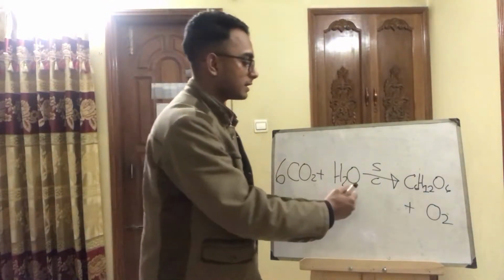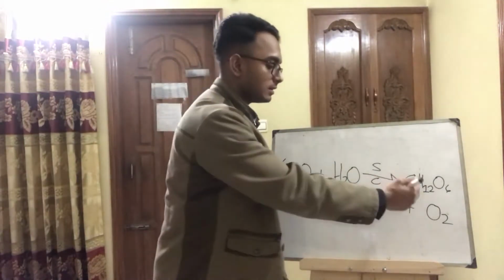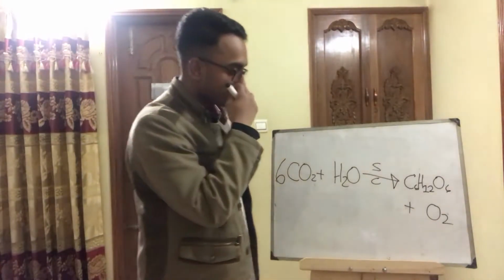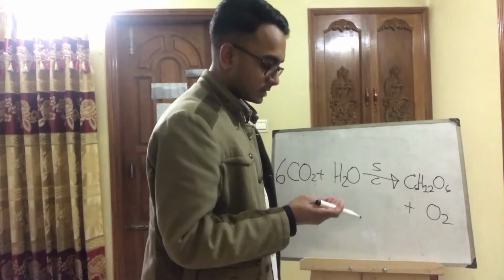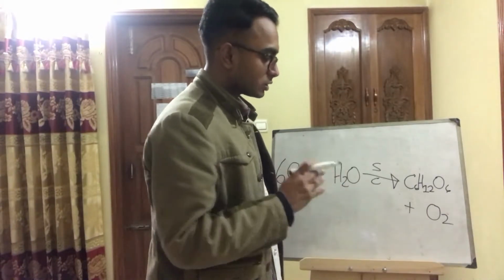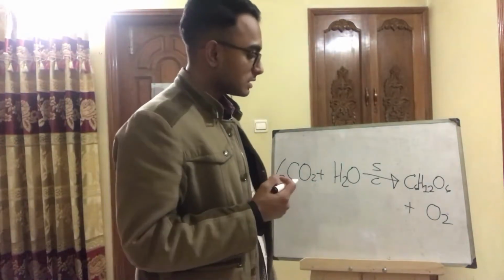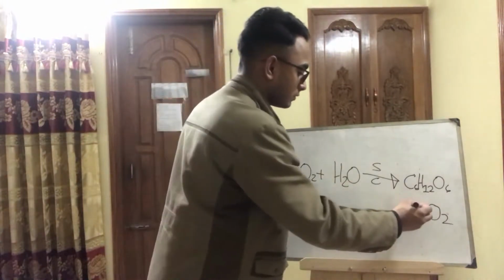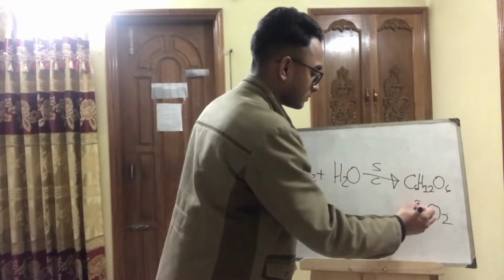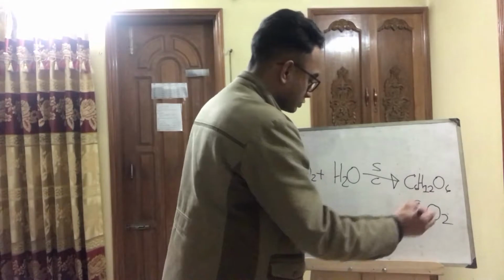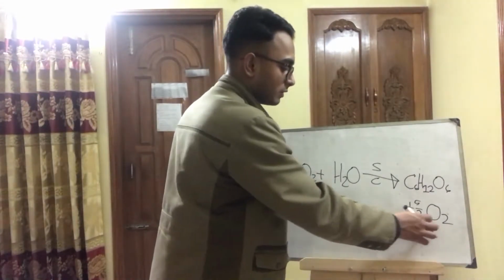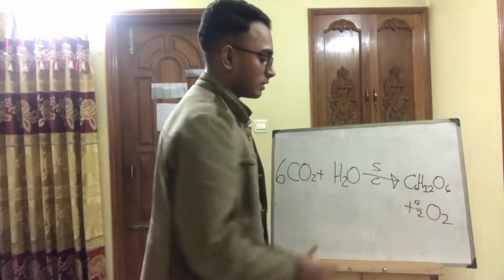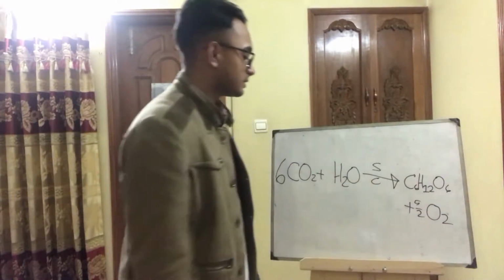So there should be 13 atoms of oxygen on the right hand side. There are 6, 7, 8, 9, 10, 11, 12, 13. So 5 more oxygen is necessary. So if we write here 5 by 2, the 2 and 2 cancel out, and so we get 5 molecules of oxygen. 5 plus 6 makes 13.